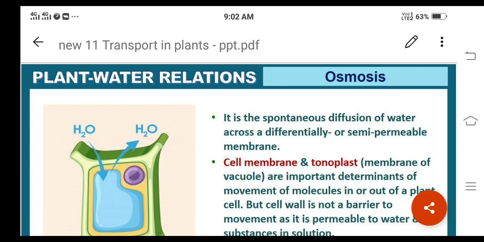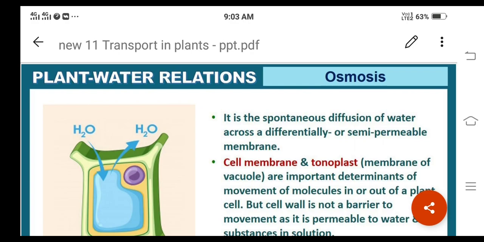One more character of plant cells is that they usually contain a large central vacuole. This is an important character in plants. In the vacuole, what does it contain? It contains the vacuolar sap. Vacuolar sap means it contains mainly water along with some dissolved substances.